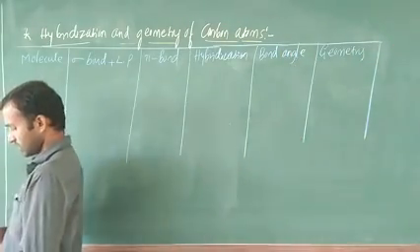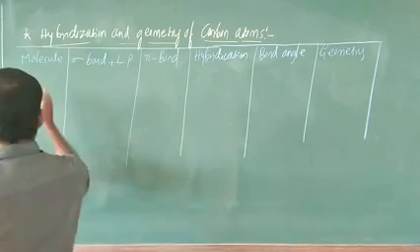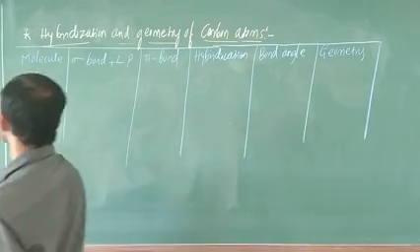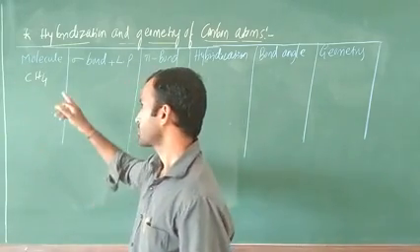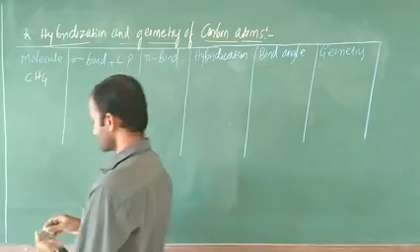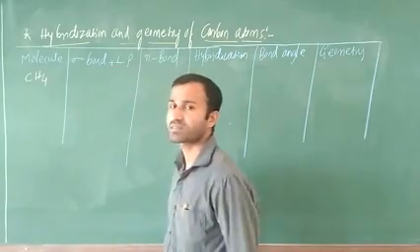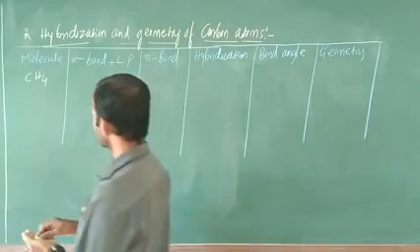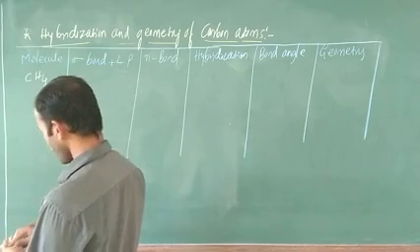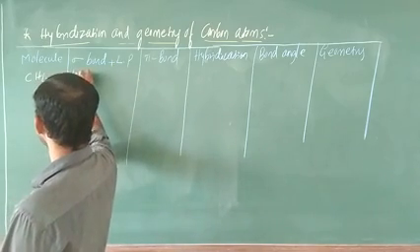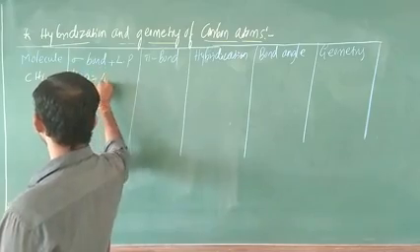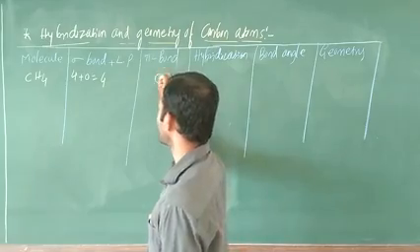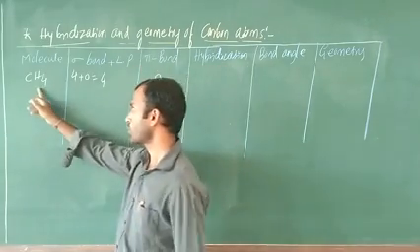The first one is molecule. I am going to consider the first example, the CH4 molecule. What is the name of the molecule? Methane. Next, how many sigma bonds are there? This methane contains totally 4 sigma bonds. Is there any lone pair? 0 lone pair. So 4 sigma bonds plus 0 lone pair equals 4. This is a simple trick. Is there any pi bond? Pi bond is 0. In this case there is no pi bond.